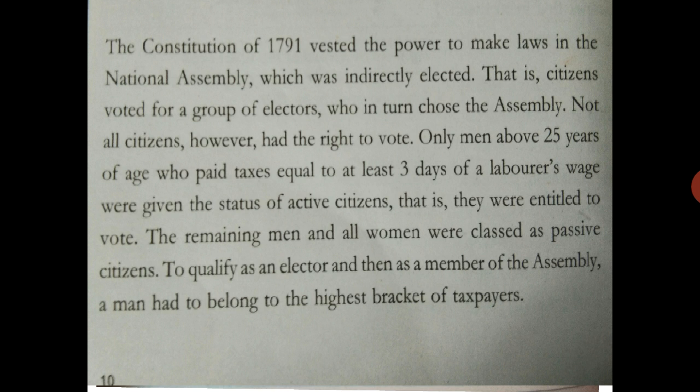To qualify as an elector, then as a member of the assembly, a man had to belong to the higher bracket of taxpayers. See, now again groupism came. Suppose a person wants to be an elector or wants to give a vote, then he should be a higher taxpayer. So again the groups like that, higher taxpayer, lower taxpayer. So dissatisfaction was there only.